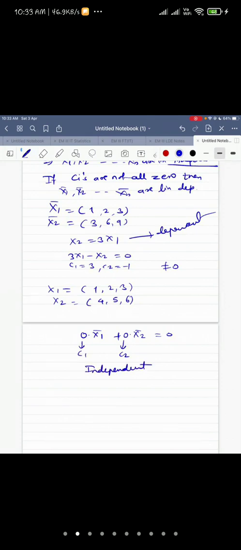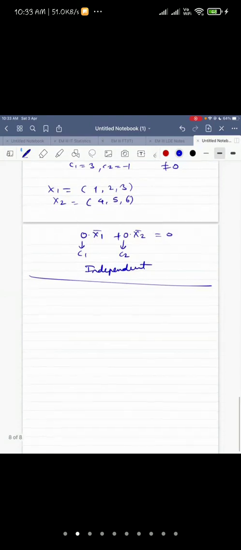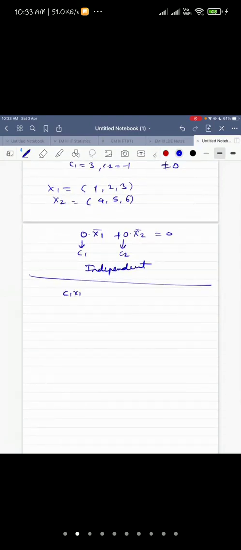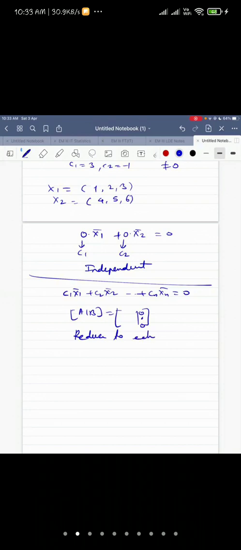And what is the procedure to check linear dependence and independence? If you are unable to judge it directly, then you write C1x1 plus C2x2 up to Cnxn equal to 0. Then write down the augmented matrix, with all zeros on the right side. Then you reduce to echelon form.